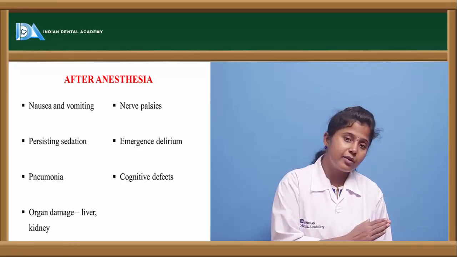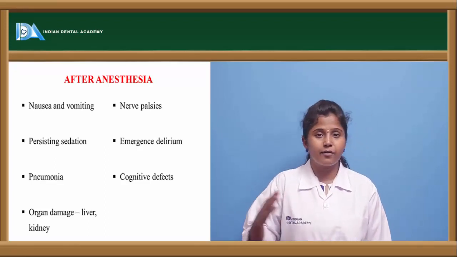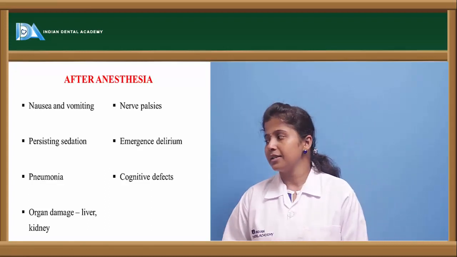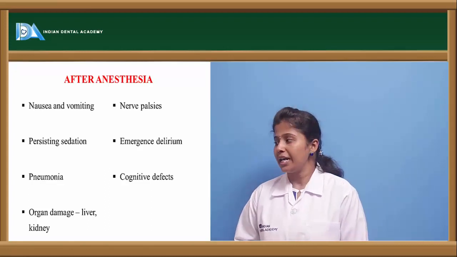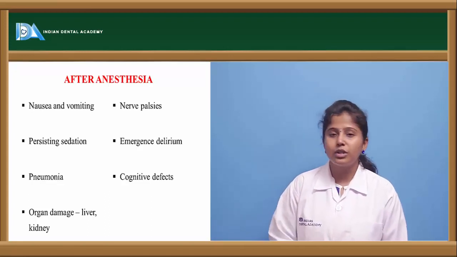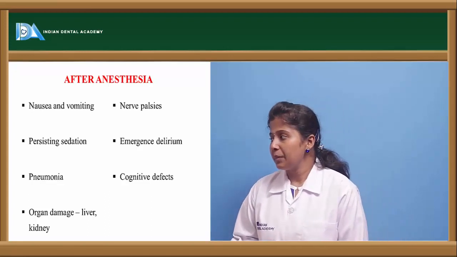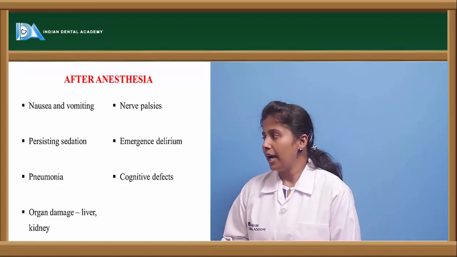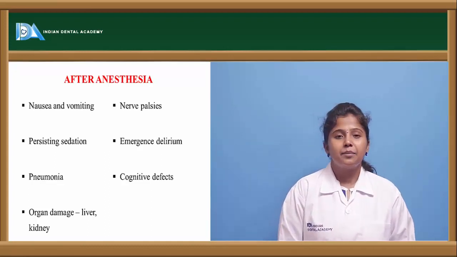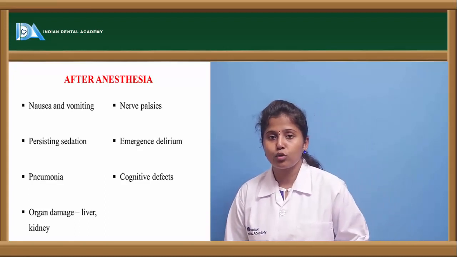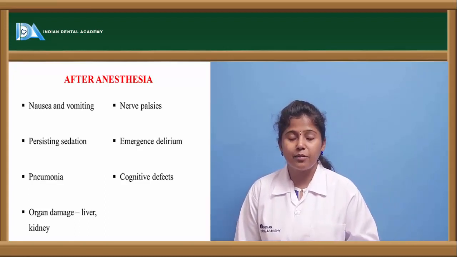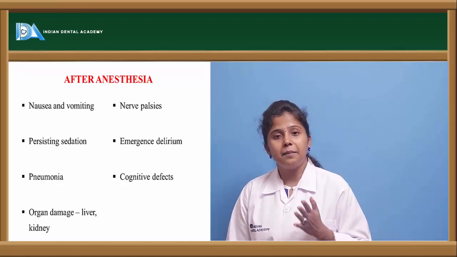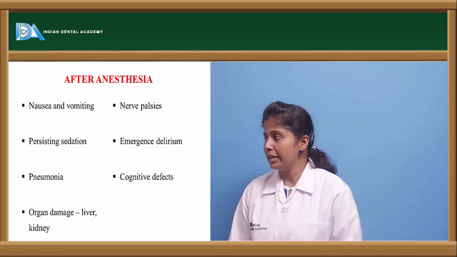So the sedative effect will be persisting, or continuing for a short period, and it may cause pneumonia-like symptoms like cold and flu, and it may cause damage to the liver and kidney, and it may cause nerve palsy. The nerve functioning will be impaired, and it may cause delirium, and it may cause cognitive defects also. The defects of the eye will affect the visibility of the eye, or eye impairment will take place for a little period.